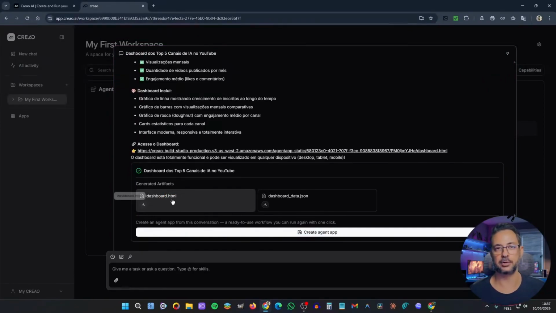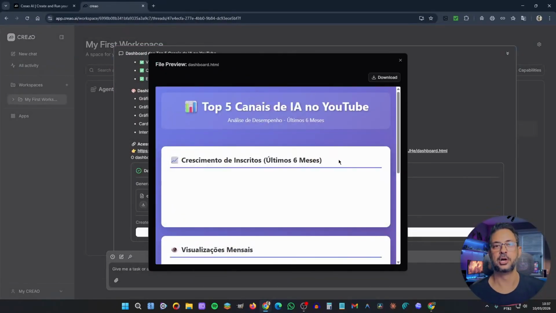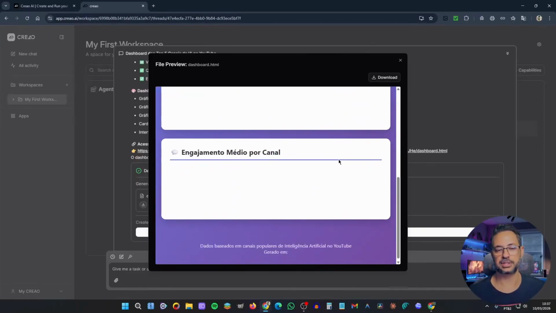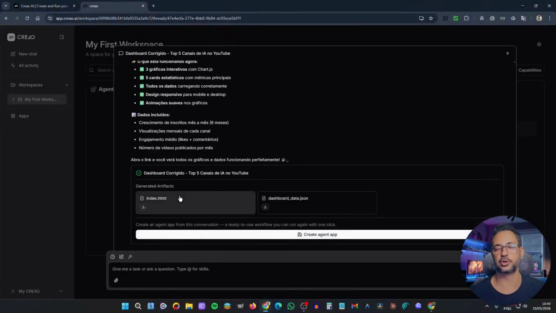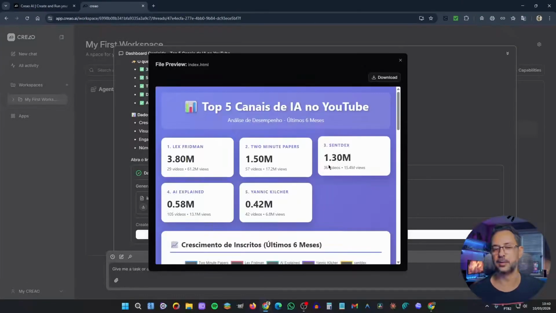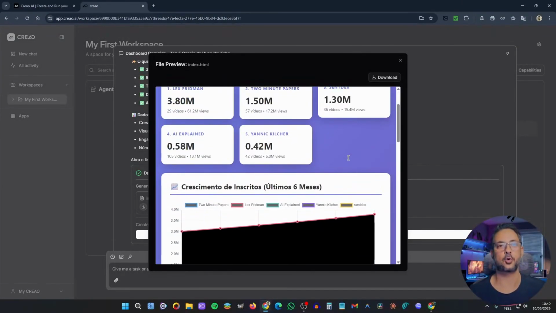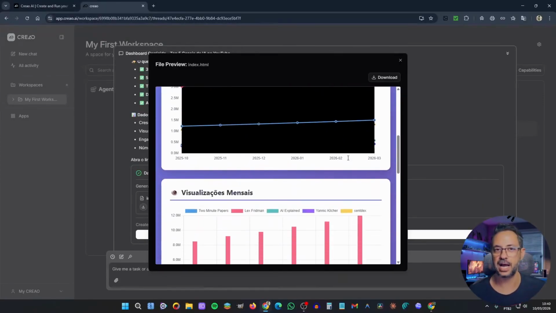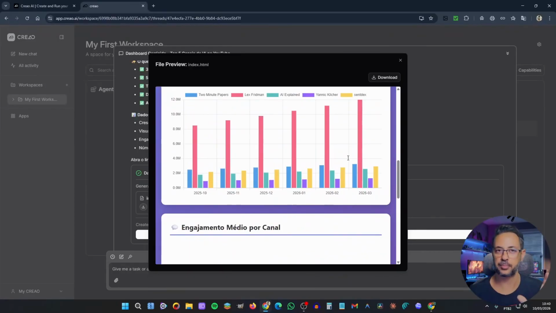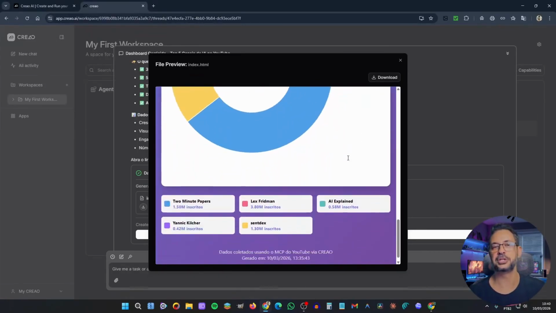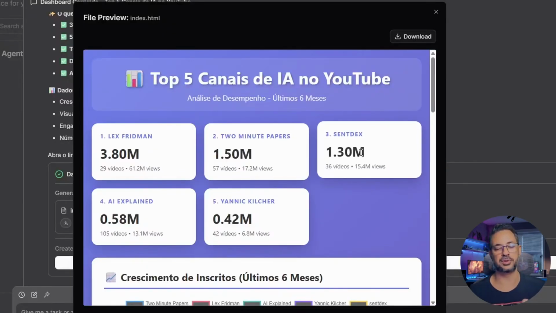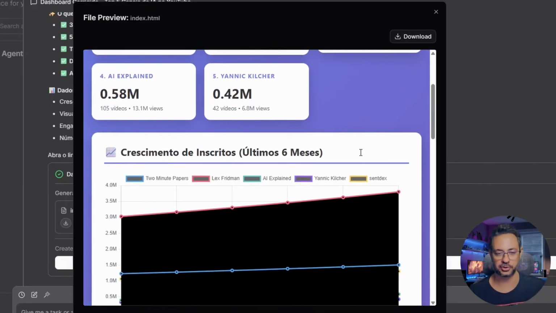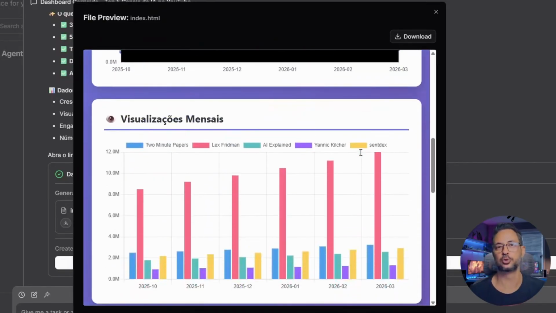Notice that during the process, I encountered an error when clicking on my dashboard. The data wasn't showing up, and this was happening because of a block in my browser. So I simply asked Crial to fix this, and now he gave me this other result with the dashboard working perfectly. So this is really cool because I have complete freedom here to talk to the artificial intelligence agent. If I want to change something, add or remove anything, there's no problem at all. I just need to ask for it in the prompt, and the artificial intelligence will automatically perform this task. See that now I have my complete dashboard here. With all the requested data, the responsive charts, everything is working perfectly.